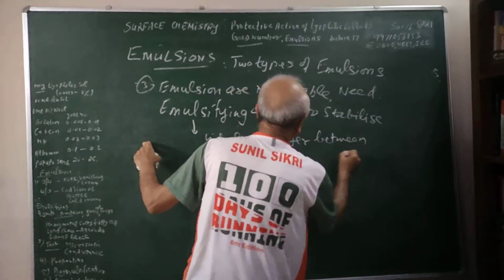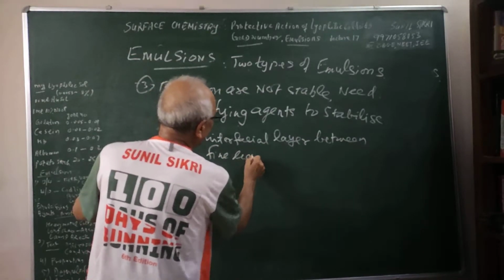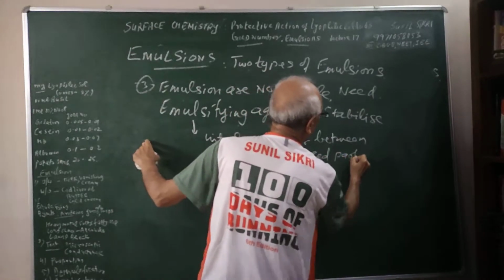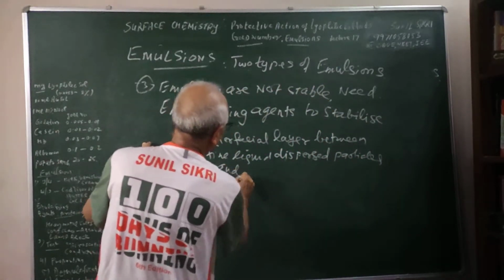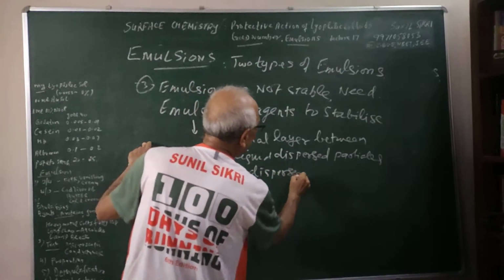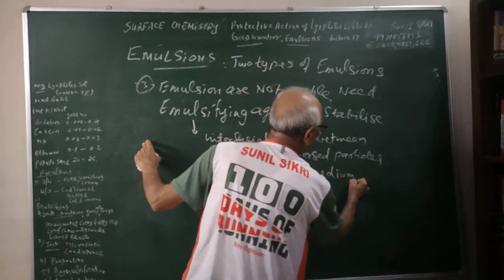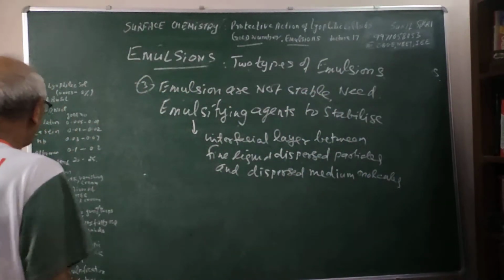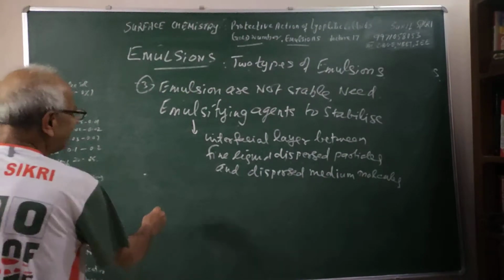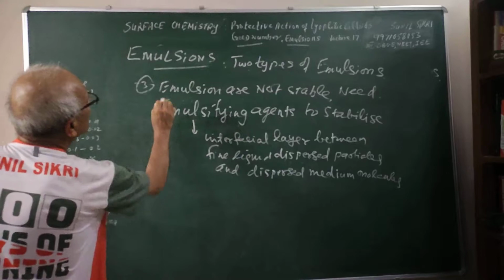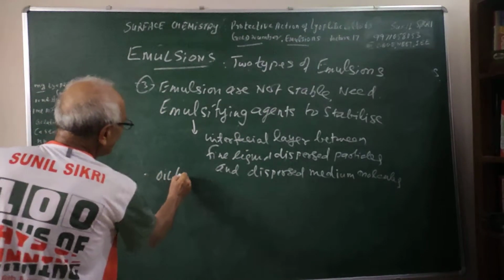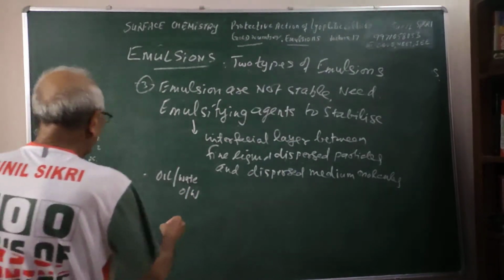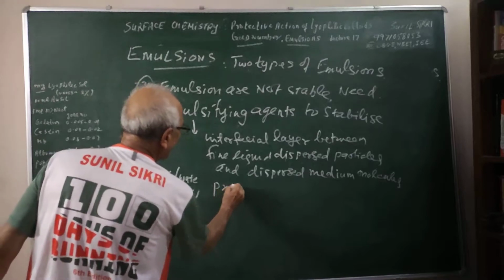Emulsifying agents form an interfacial layer between the fine liquid dispersed particles and dispersed medium molecules. That is what they will do, and hence they will stabilize. So we need stabilizing or emulsifying agents. For the first one I told you, oil in water, or I may represent it as OW, the emulsifying agents used are proteins.